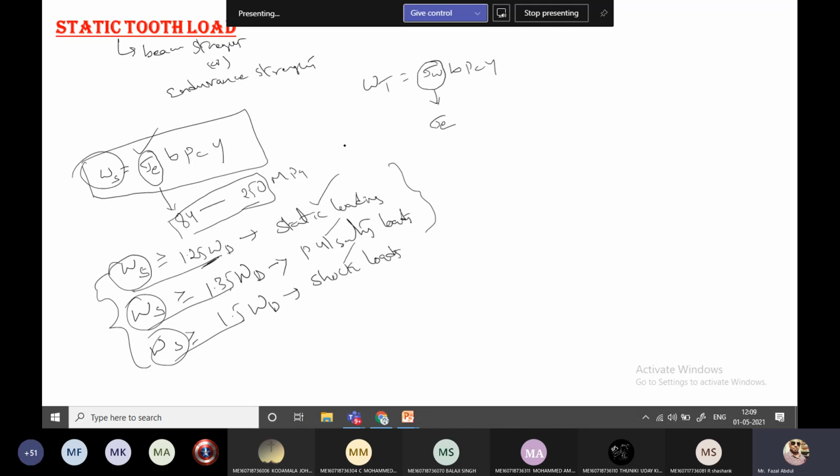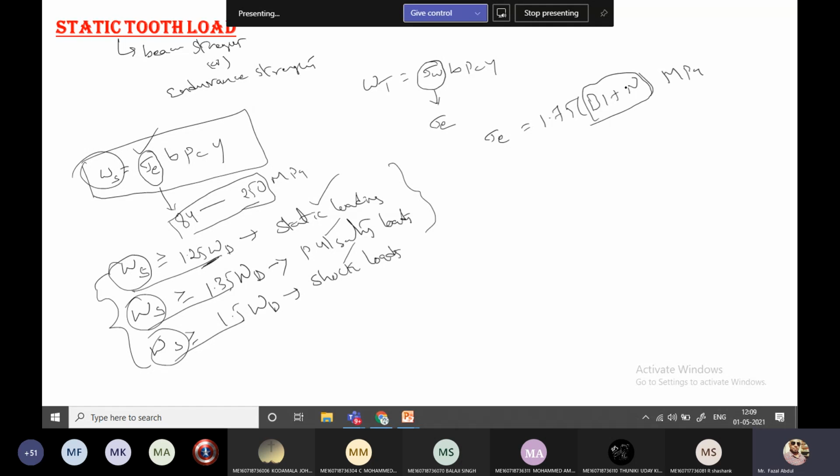And for the endurance limit, if you are unable to remember this range, we have another relation: endurance strength equals 1.75 into BHN. What is BHN here? BHN is the Brinell hardness number.